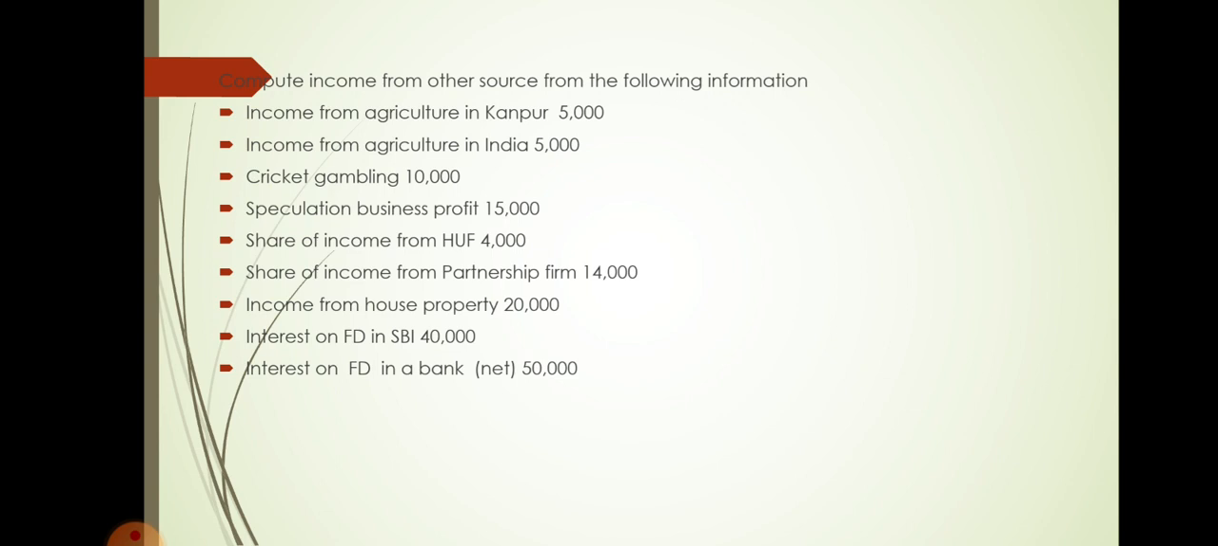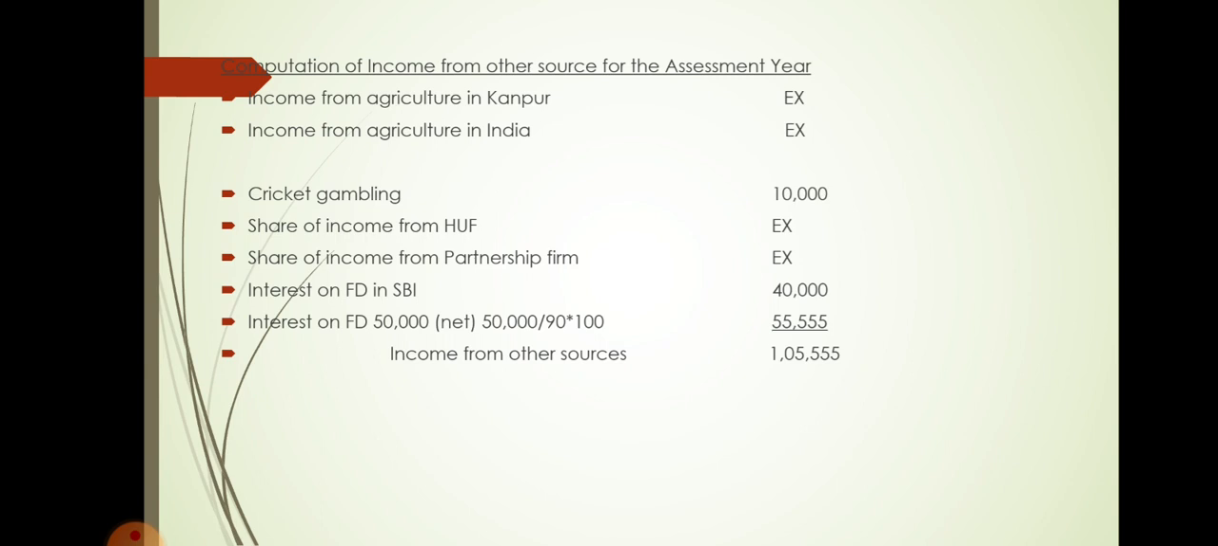So they have given the problem: income from agriculture in Kanpur 5,000, income from agriculture in India 5,000, cricket gambling 10,000, speculation business profit 15,000, share of income from HUF 4,000, share of income from partnership firm 14,000, share of income from house property 20,000, interest on fixed deposit in SBI 40,000, interest on FD in a bank, net is given, 50,000. So this is the problem.